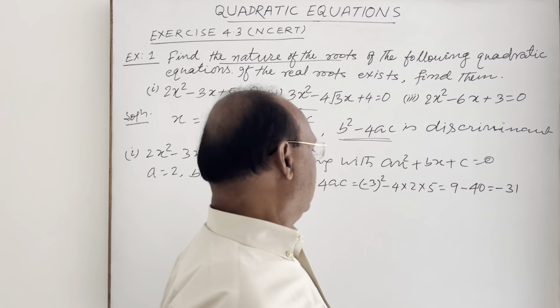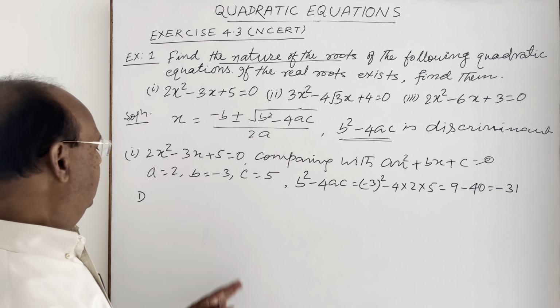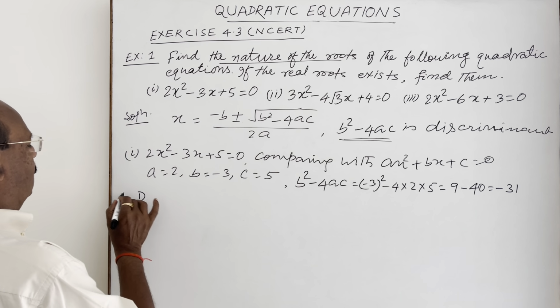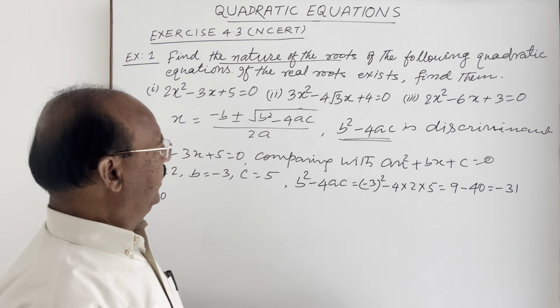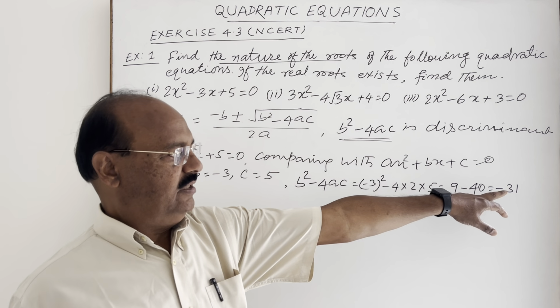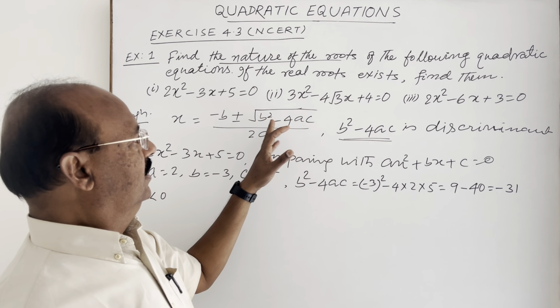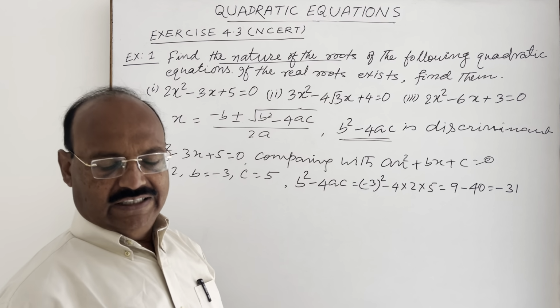The value of discriminant is denoted by d also. If value of d is less than 0, it means here b square minus 4ac is minus 31, then square root of this negative number will not be a real number.